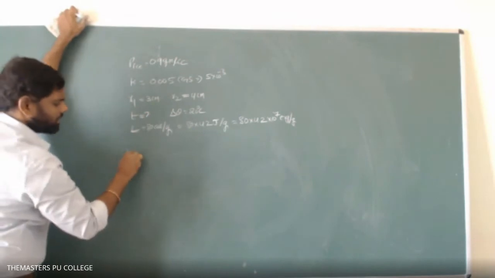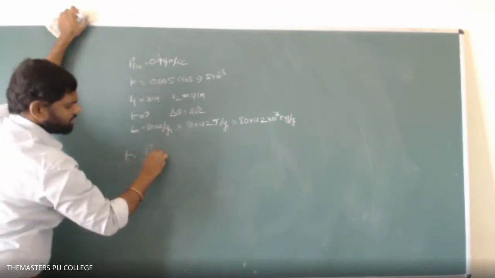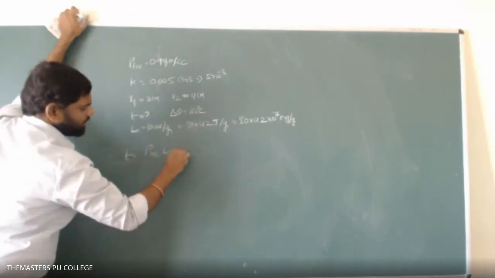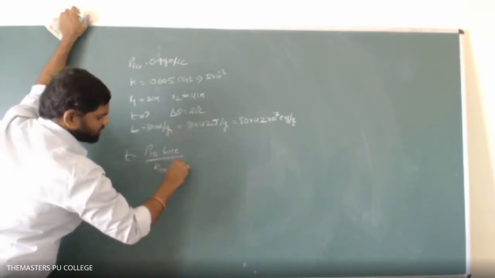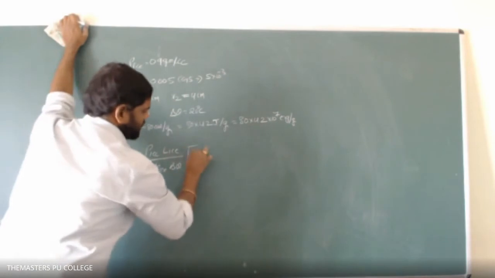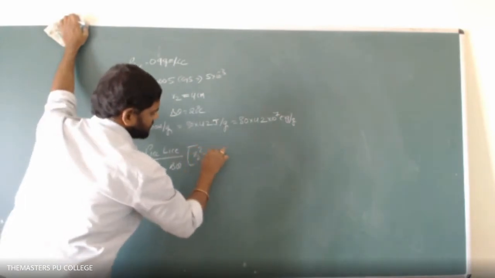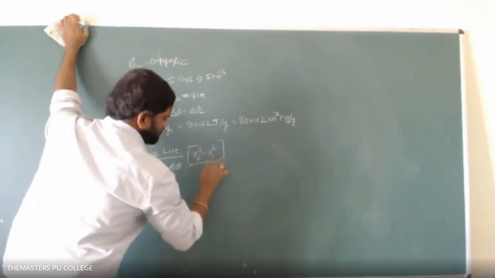Then time taken T is equal to density of ice into latent heat of ice divided by K of ice into delta theta, into x2 square minus x1 square divided by 2.